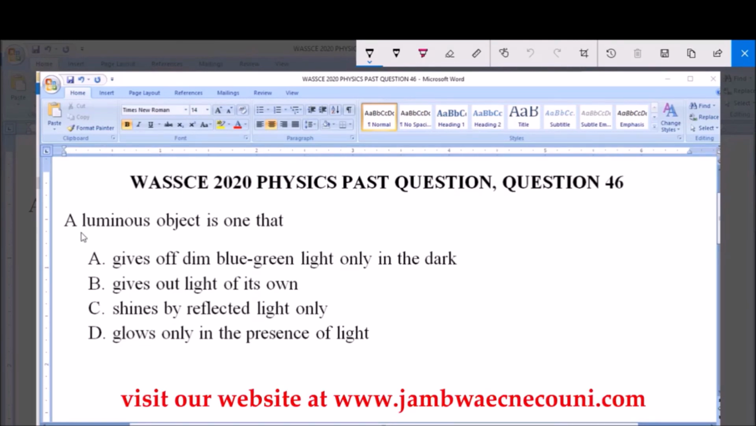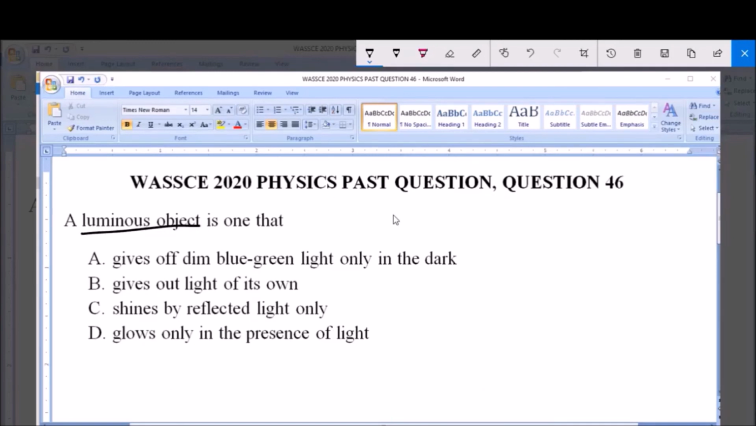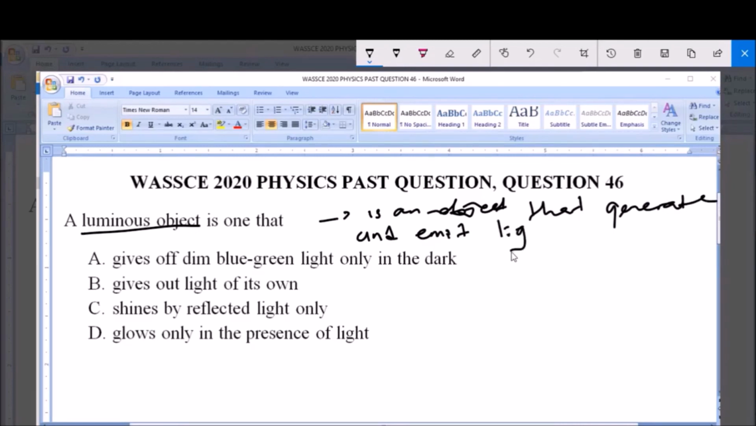Now, a luminous object is an object that generates and emits light itself. So luminous objects are objects that have the ability to generate their own light and also emit this light.